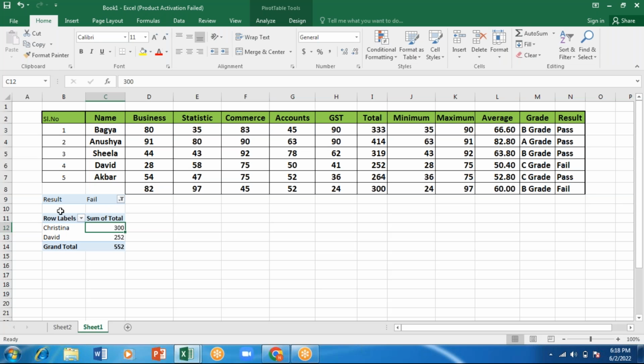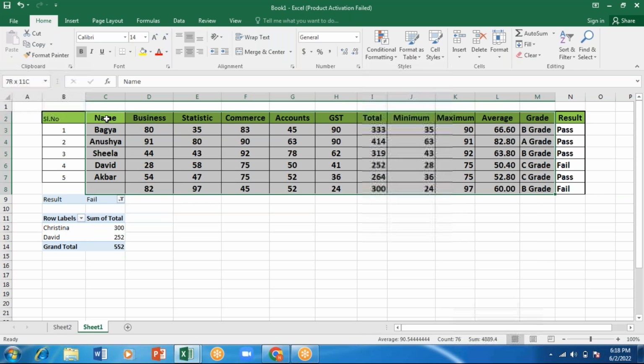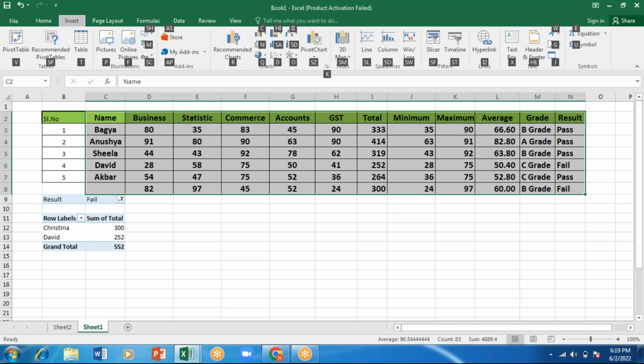Instead of putting our details here, we will put them in the next sheet. Now I already have sheet 1 and sheet 2. Let's create it in sheet 3. First, I told you how to select the range. First I'll select the places whichever I want. After selecting this, I'll go for Insert, or I'll press Alt. For Insert, N is highlighted. I'll press N. For pivot table, I have two options, V and SP. So I'll press V from the keyboard.